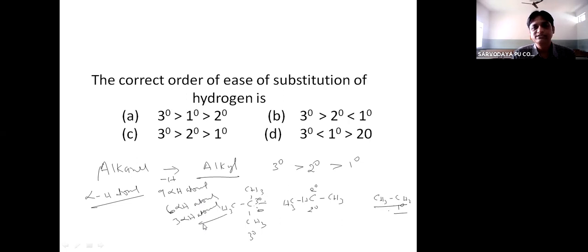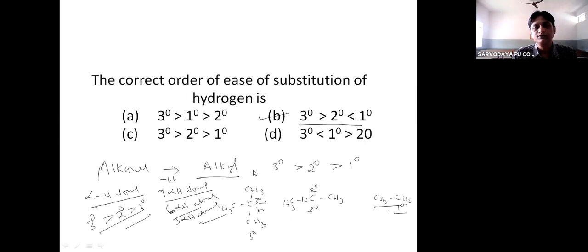Okay, so on what basis can we say what the order of ease of substitution of hydrogen is? That is based on alpha hydrogen atoms. As the number of alpha hydrogen atoms increases, the reactivity is also more. So the tertiary carbon atom has more alpha hydrogen atoms than the secondary carbon atom, which has more alpha hydrogen atoms than the primary carbon atom. So tertiary greater than secondary greater than primary. So what is the correct order here?